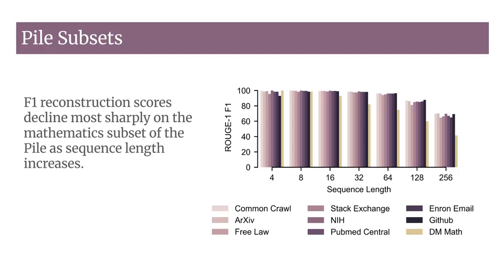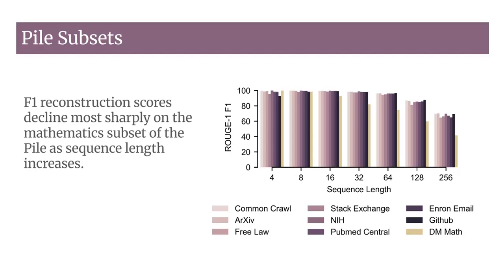To understand how well Mamba's hidden state preserves different kinds of information, we look at reconstruction performance across a wide range of textual domains. We sampled 700 sequences from 9 subsets of the Pile. These cover everything from web text and scientific writing to code, legal documents, and mathematical content. Across model sizes, we see a clear trend.